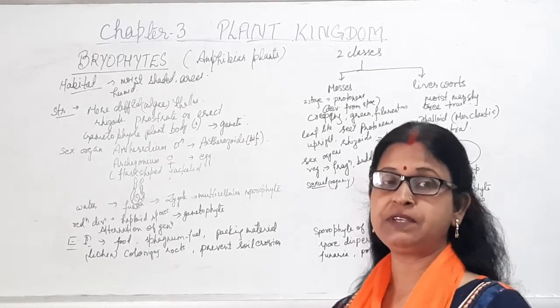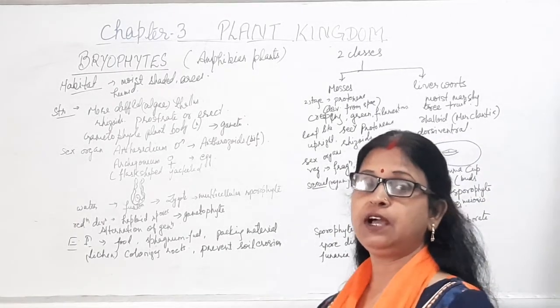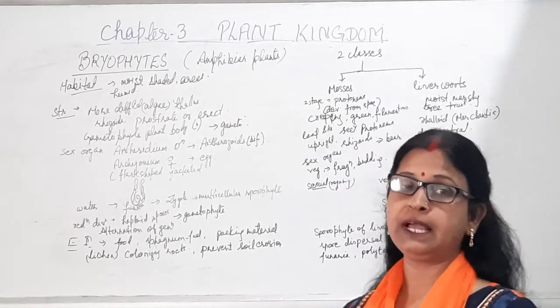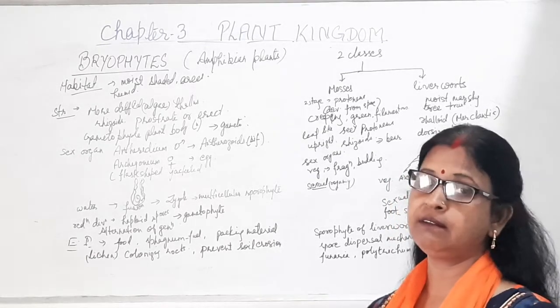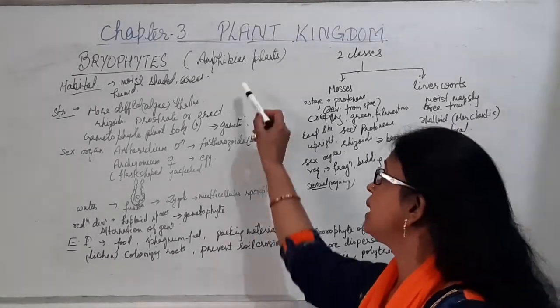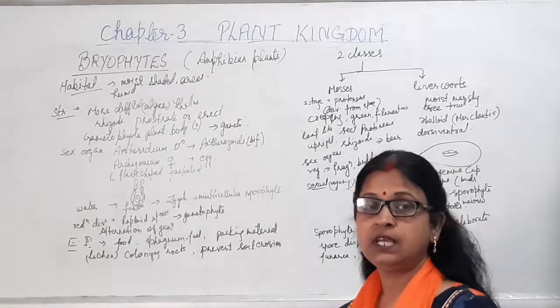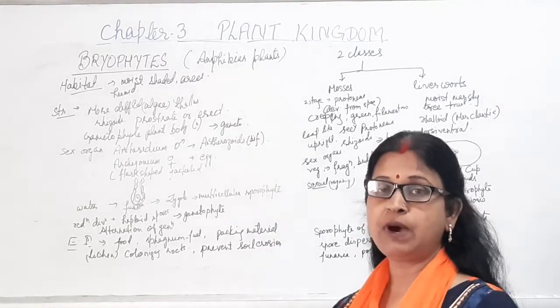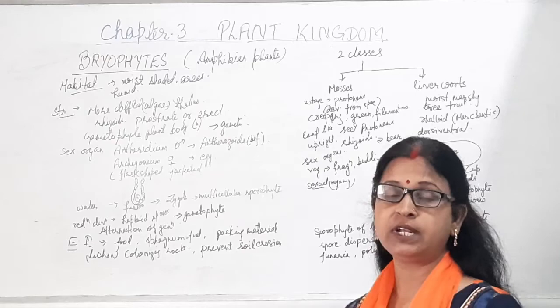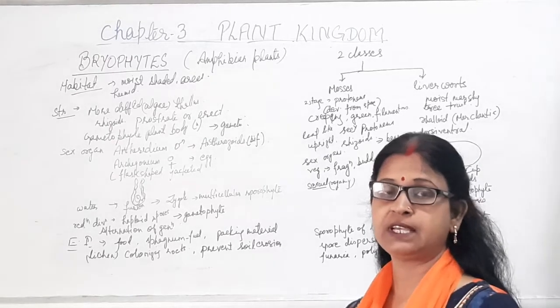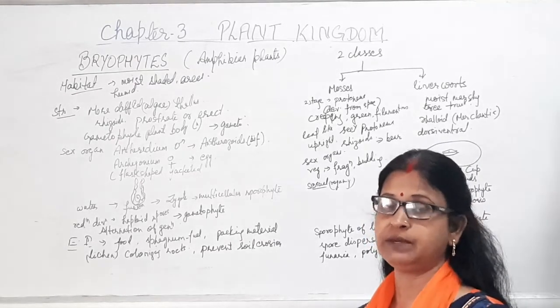Algae. In the previous video, we have done algae. Now, bryophytes evolved from the algae, and are more advanced than algae. These are also known as amphibian plants because this group of plants requires land as well as water for the completion of their life cycle, just like the amphibian animals.